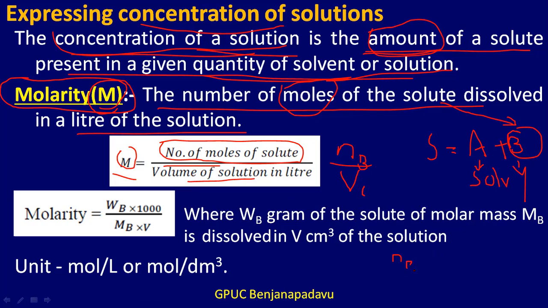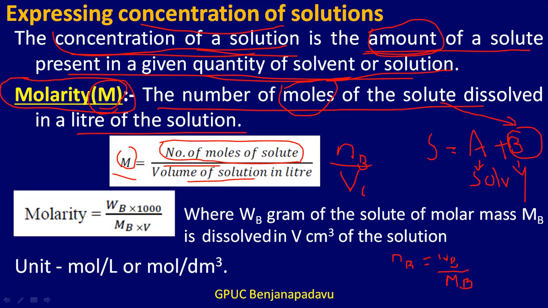How do we calculate the moles of the solute? Moles of the solute is equal to the mass of the substance divided by its molar mass. Therefore NB will be WB divided by its molar mass, that is WB divided by MB.